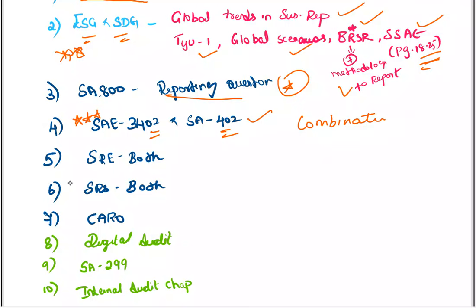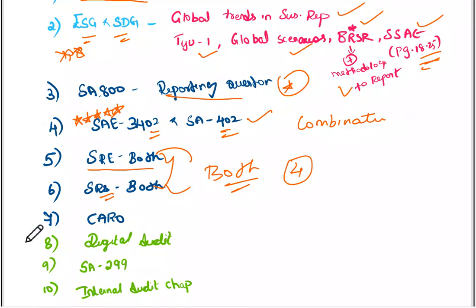This is highly important. Then after that, SRE and SRS. If I talk about SRE, it is coming in every attempt, so you cannot predict which SRE is going to come in this exam. So I want you to do both the SREs. And SRS has not been tested in the previous attempt, so any SRS can come in your exam. So for SRE and SRS, please do both. All the 4 standards are important in these areas.